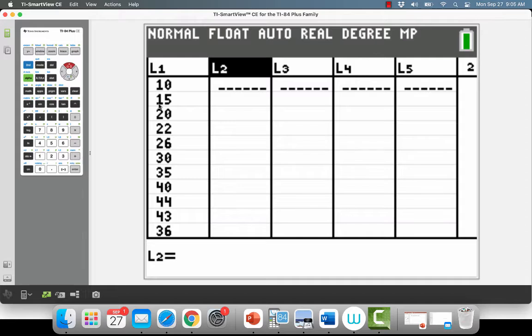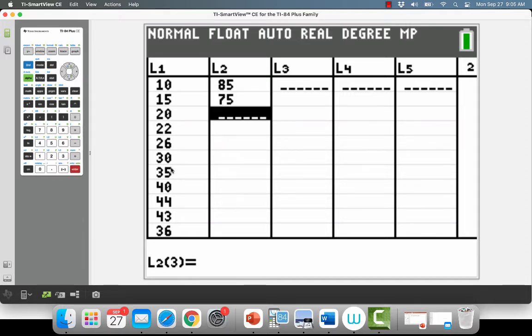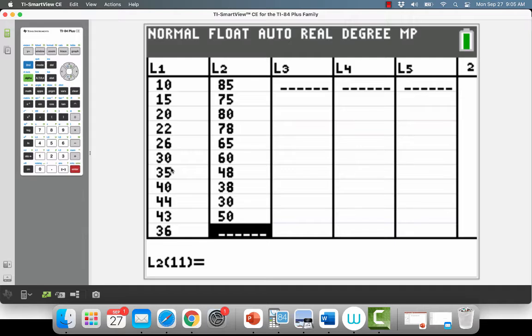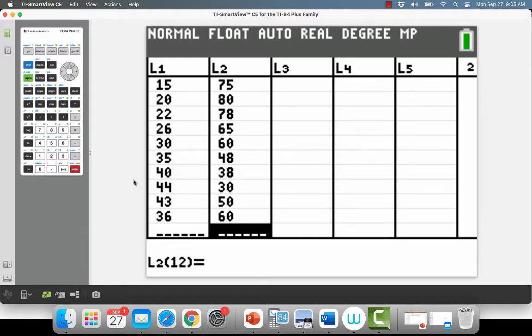Again, if you had data there, probably should have said that. You go up to it, clear, enter, it'll clear it out. And now I'm getting 85, 75, 80, 78, 65, 60, 48, 38, 30, and 50. Okay. Oh, and 60. I missed one. 60 is that. So I know I have my 11 data sets there.